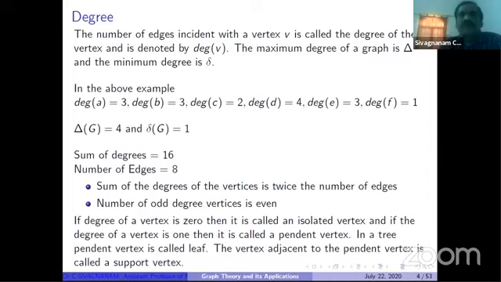It is denoted by this notation, degree of v. So for all the vertices we can find the degree. Among the degrees we can find the maximum and the minimum. The maximum degree is denoted by capital delta, and the minimum degree is denoted by small delta.